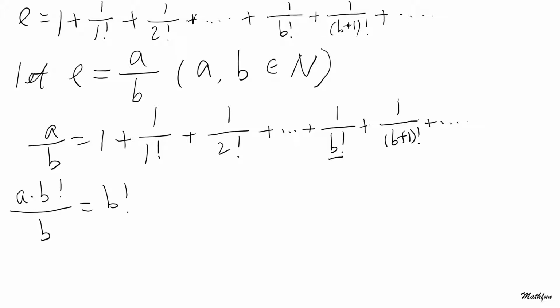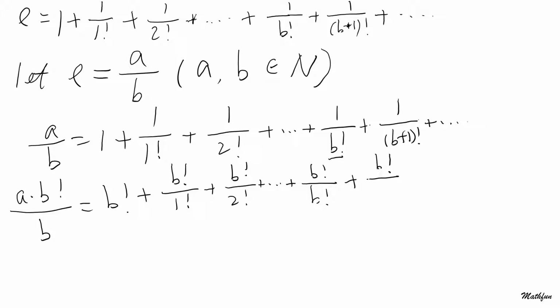b factorial plus b factorial divided by 1 factorial plus b factorial divided by 2 factorial plus, continue until b factorial divided by b factorial, and then you add b factorial divided by (b plus 1) factorial, and of course you have b factorial divided by (b plus 2) factorial easily, and